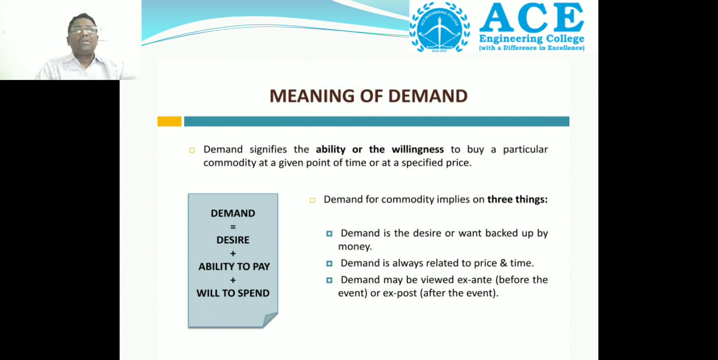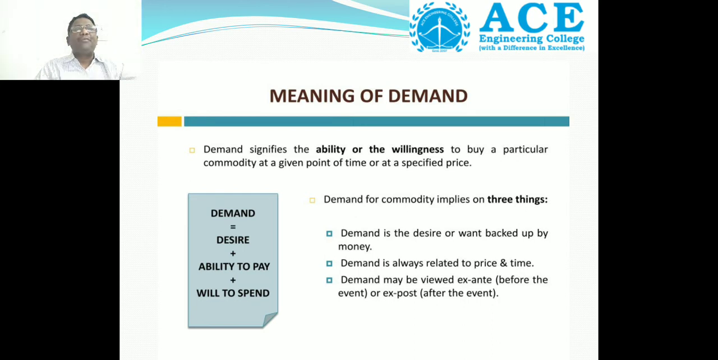Three variables or three factors should be involved. What are the three factors? Desire, ability to pay, will to spend. These three variables influence the demand. If any one is lacking, whether desire, ability to pay or will to spend, the demand cannot be derived. So the demand is derived on the basis of desire, ability to pay and will to spend.